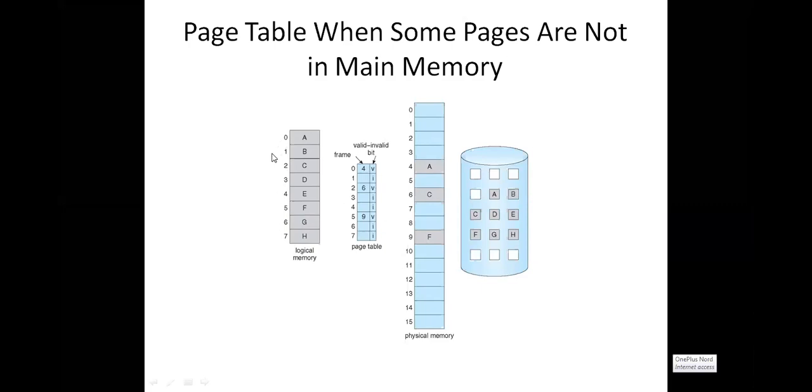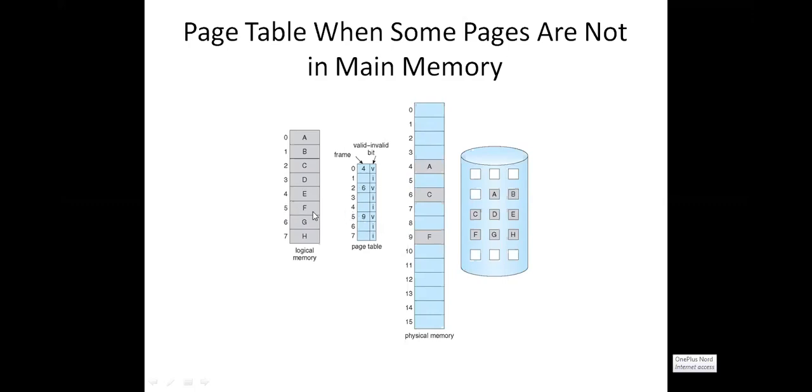The 0th page is in the fourth frame, valid. Page 1, B, is not available in the main memory, invalid. Page 2, C, is in the sixth frame. Page 3 is not available in the main memory. Page 4 is not available in the main memory.